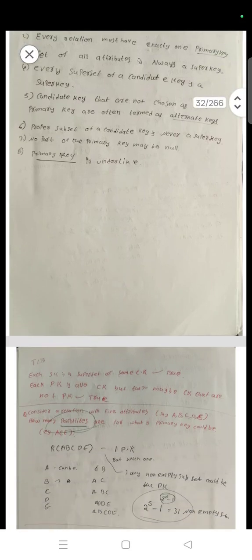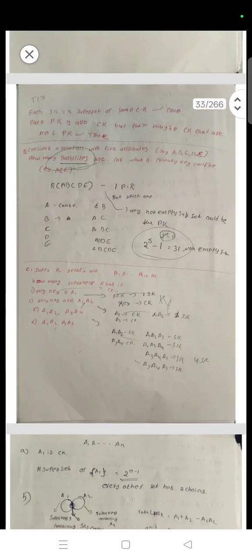Primary key is underlined. Each super key is a subset of some candidate key. True. Each primary key is also a candidate key, but there may be candidate keys that are not a primary key. True. Consider a relation with 5 attributes, say A, B, C, D, E.